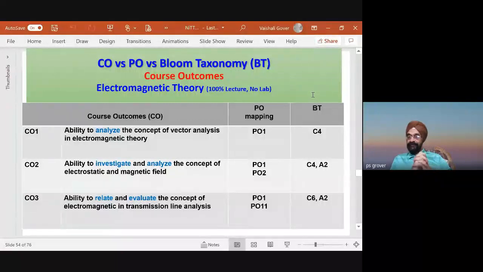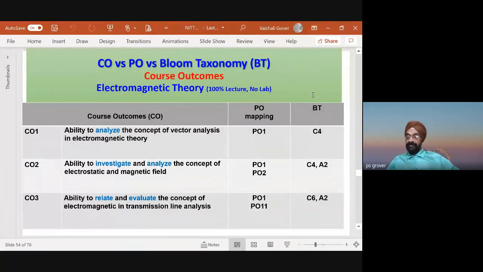There's a correspondence, and analyze is level 4. That's it. We are emphasizing as a faculty that students should be good at being able to analyze various concepts, such as vector analysis.